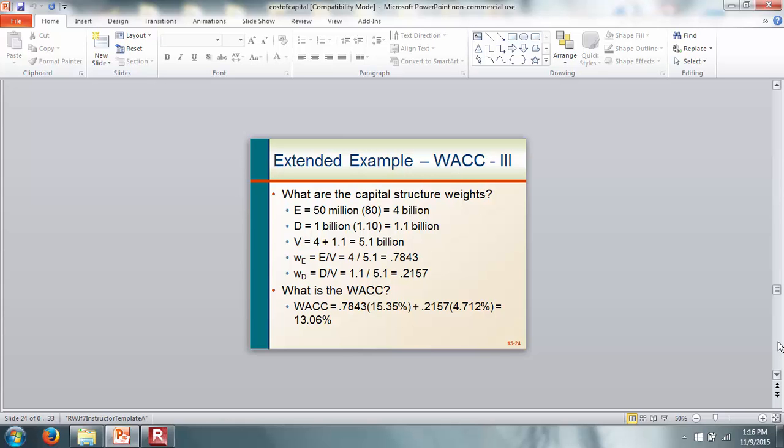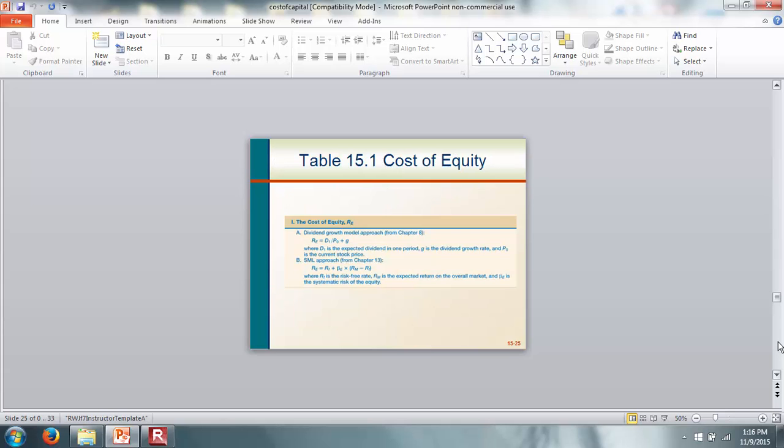Okay, and once we have that, we can figure out the weighted average cost of capital. So here, the fraction of equity is the 4 billion divided by 5.1. That gives you 0.7843, and the weight of debt is going to be 21.57. And based upon that, the weighted average cost of capital is going to be 13.06.